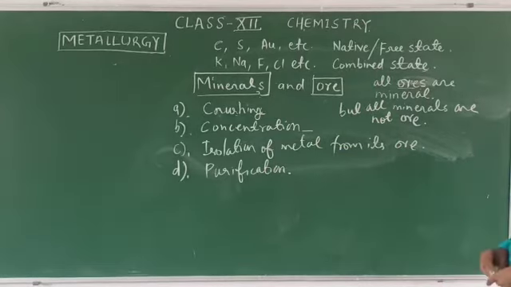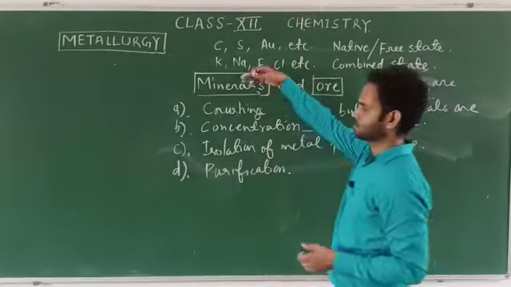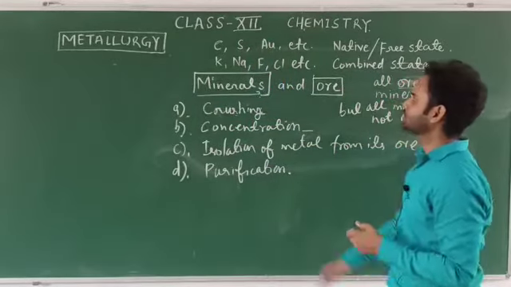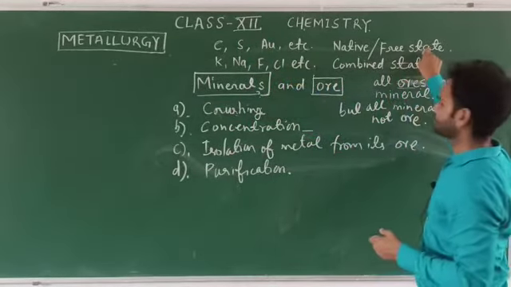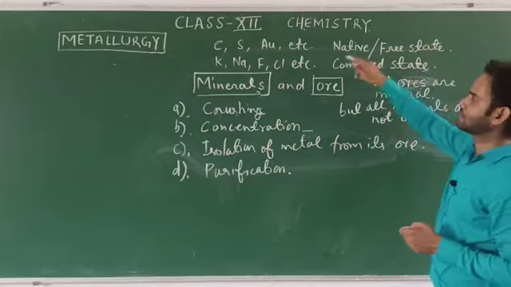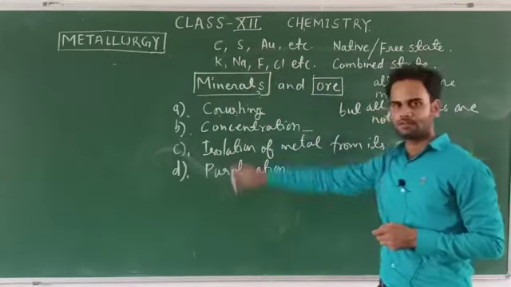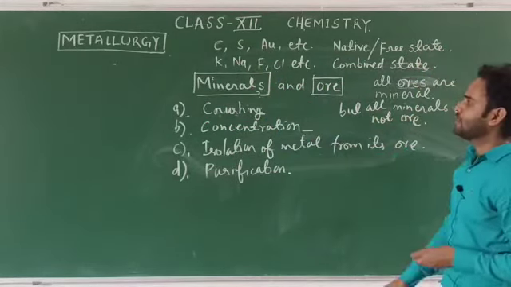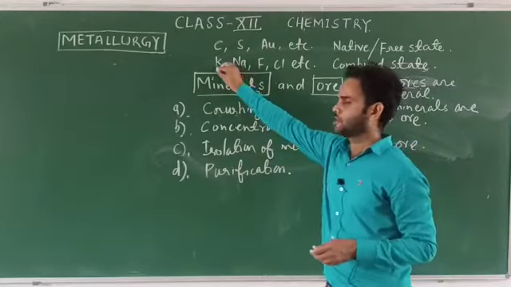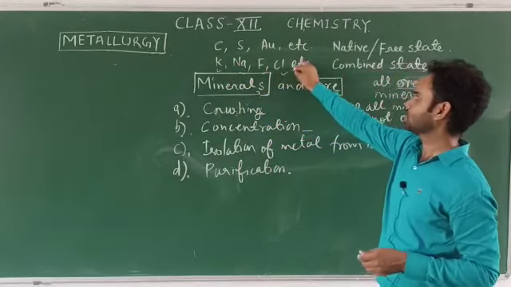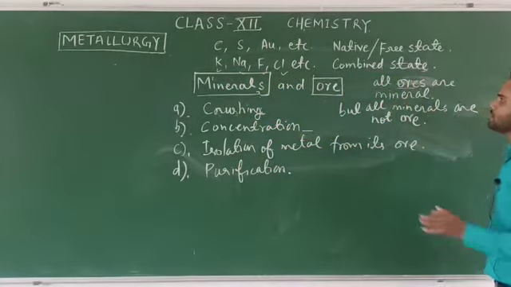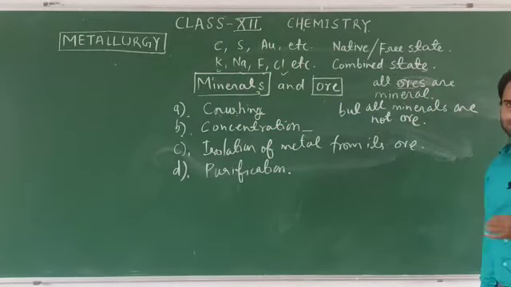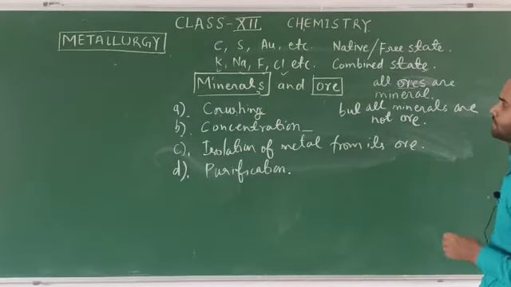So in this video we discussed that some elements, or some metals, are found in the native state or free state in nature because they are very less reactive, like carbon, sulfur, silver, gold, etc. And some are highly reactive, that is potassium, sodium, fluorine, chlorine, etc. These are found in the combined state because they are highly reactive elements.